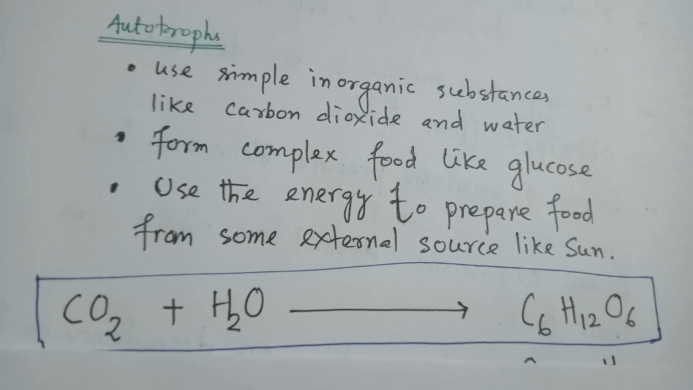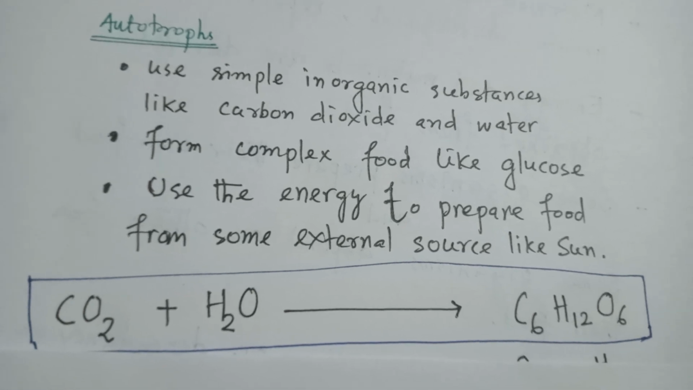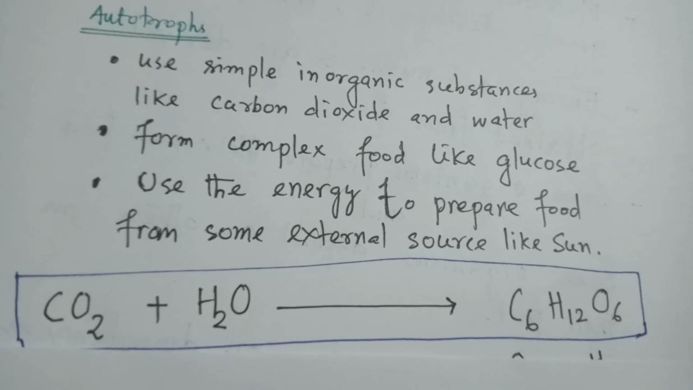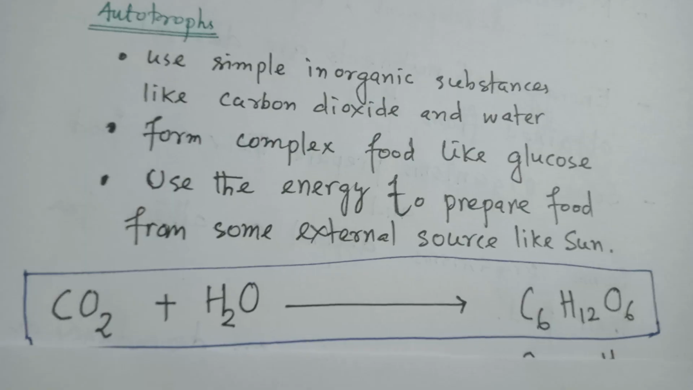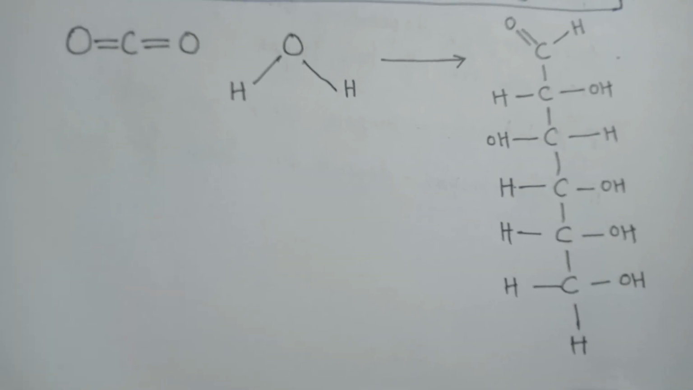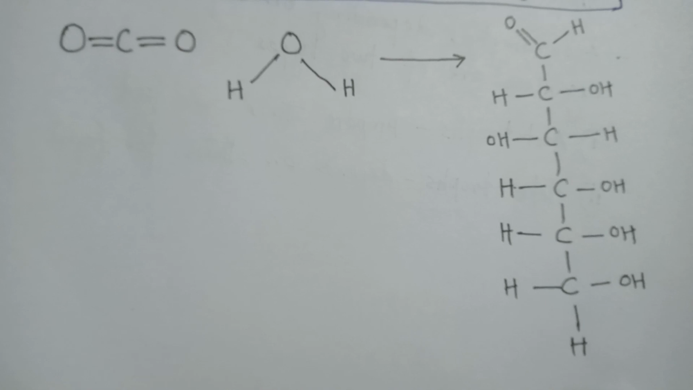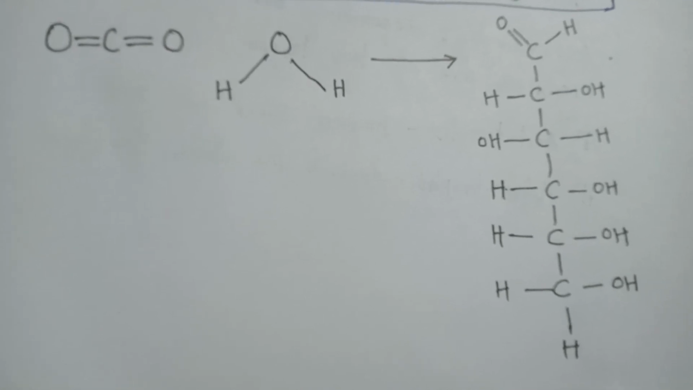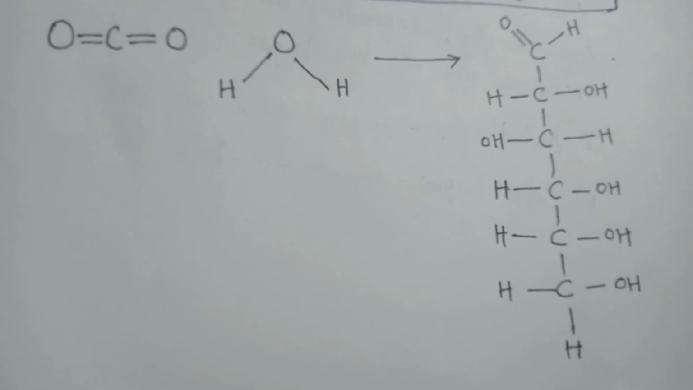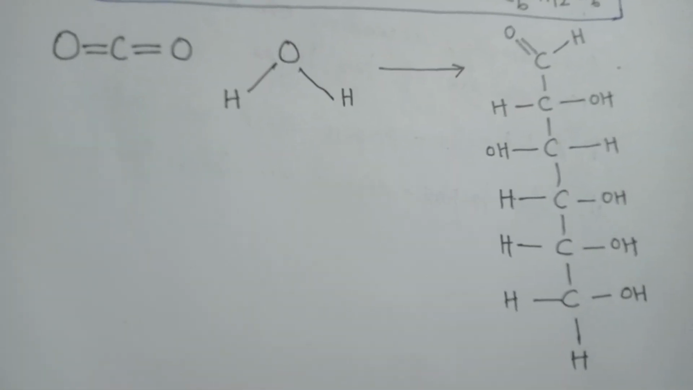We have said that carbon dioxide and water are simple inorganic materials. They give rise to the complex organic material like glucose. You can easily see how the simple substances like carbon dioxide on the left side and water on the left side form glucose on the right side. See that glucose is a complex molecule, and this is also organic, but carbon dioxide and water are inorganic materials.